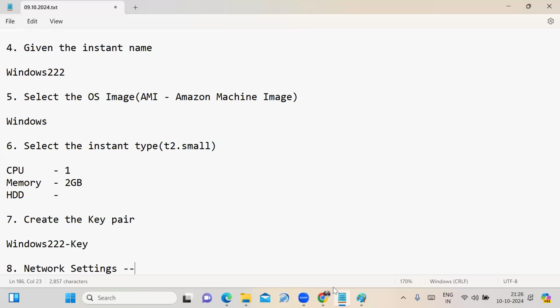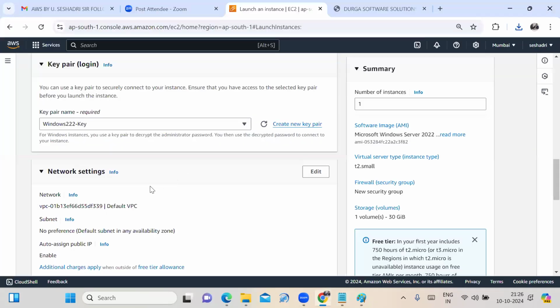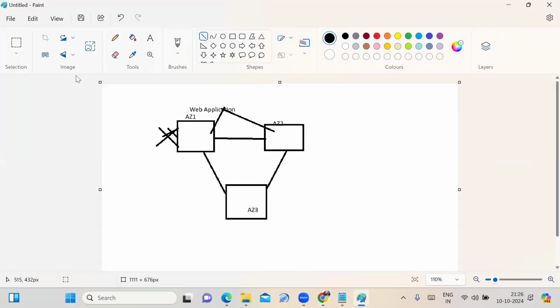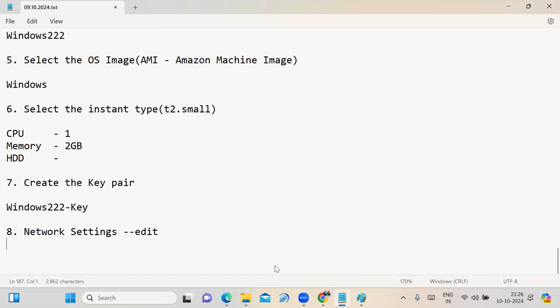In network settings, we have to click on the edit option. Whatever default VPC is there, we have to select that default VPC. VPC stands for virtual private cloud. Right now we select the default VPC.